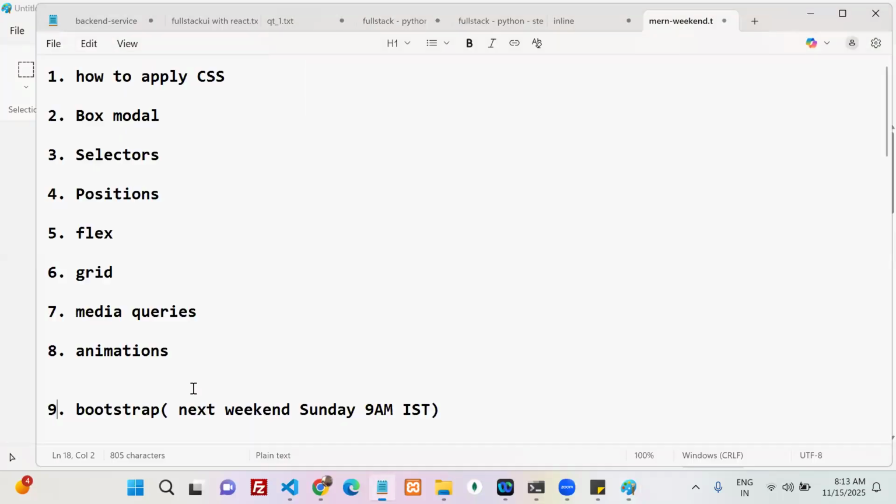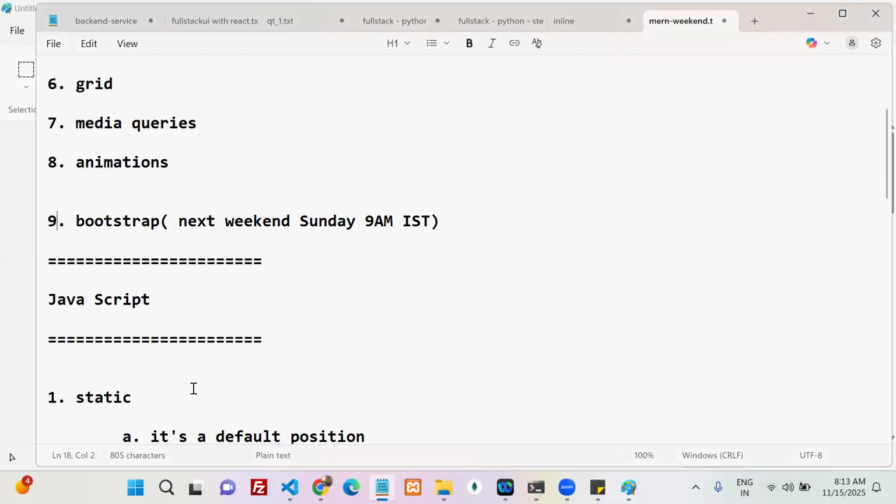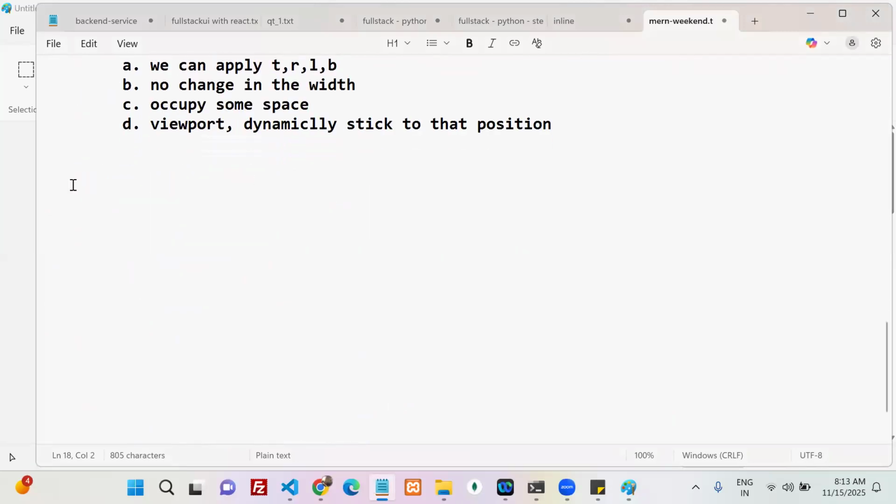Now, my first thing: one is main axis, next cross axis, next flex container, next flex items.